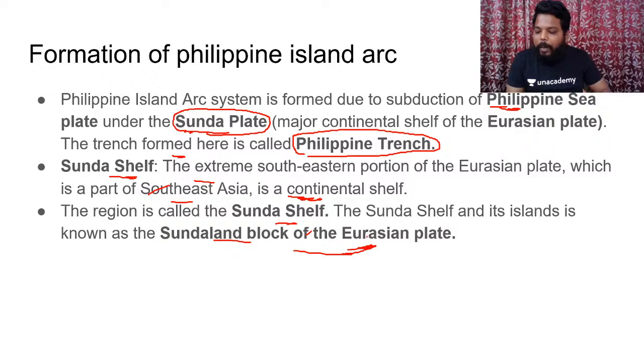Clear? So many people will directly skip this and directly write that the Eurasian plate has come under the Philippine plate and we had formation of the Philippine islands. That is not enough for UPSC. 100% you have to write and make a specific mention of the Sunda plate as well. Please try to remember this. Clear?